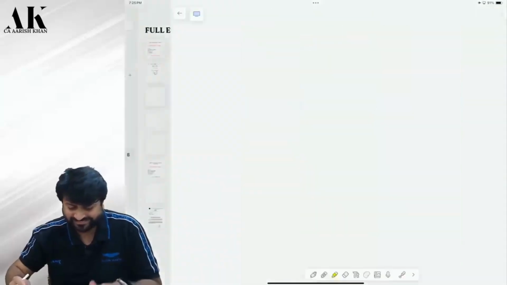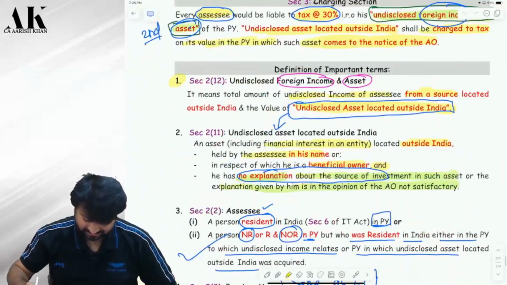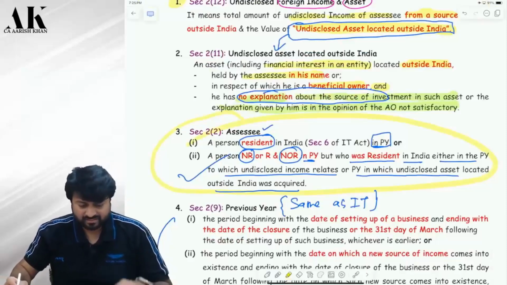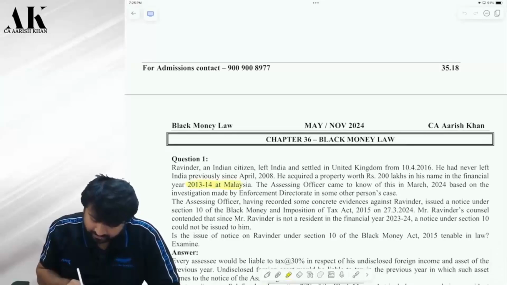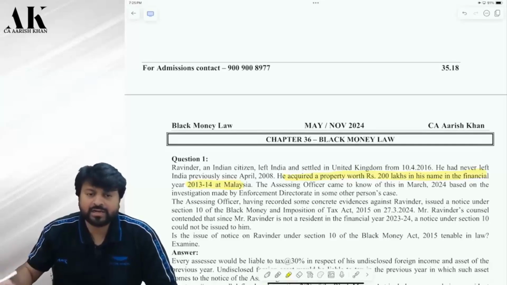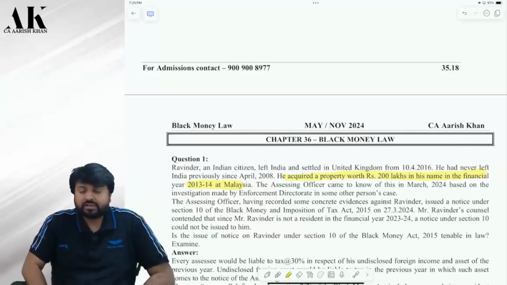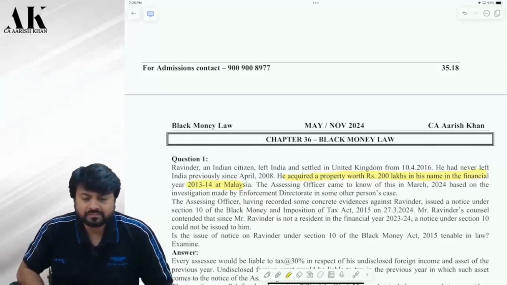Yaar, in one day you forget. How will you remember till exam? Check this. Remember that, sir. Now, when has the assessee purchased this asset? Purchase 2013-14, sir. In 2013-14, was he resident in India? Ordinary resident? He was an ordinary resident, in fact, because before that, since 2008, he was in India only. Check. Now, since 2008, if he was in India, obviously he was ordinary resident in 2013-14, correct or not? Tell me loudly.